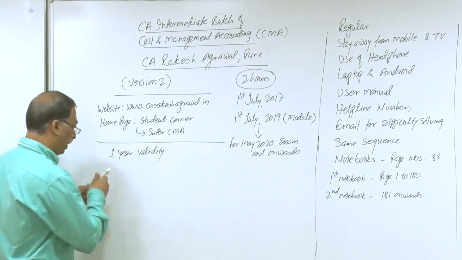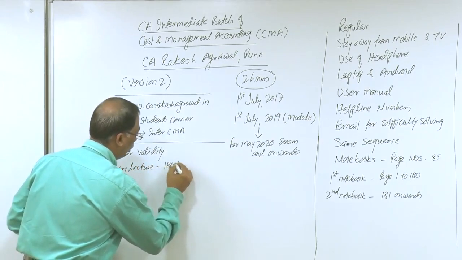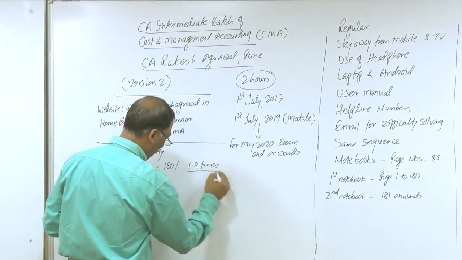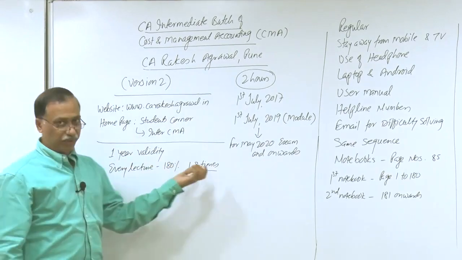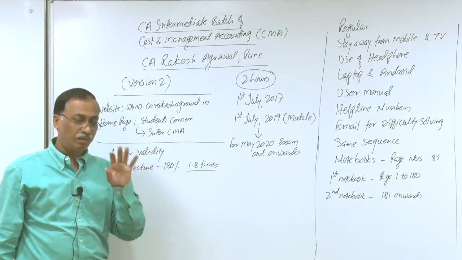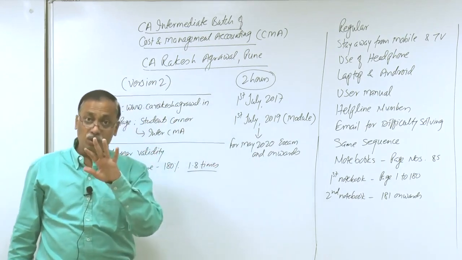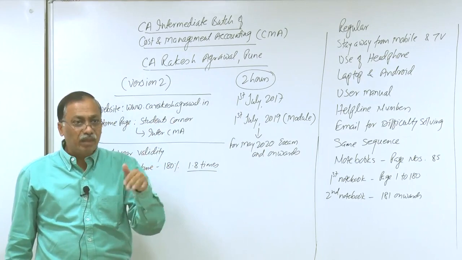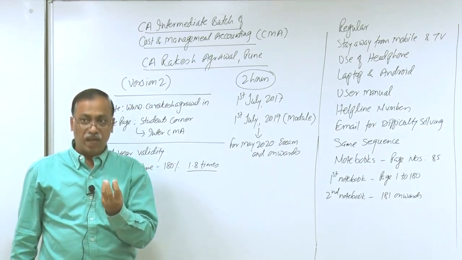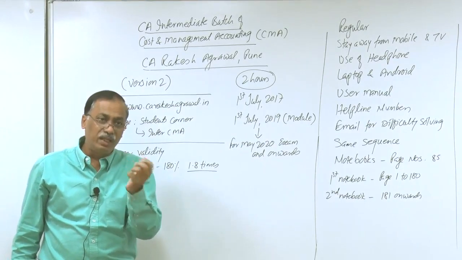Plus, every lecture can be viewed 180%, means 1.8 times. Now what does it mean? This is another parameter which software people have included. Every lecture can be watched maximum for 1.8 times, meaning you can watch that lecture once fully and later on you can watch it 80% time extra. It means if the actual recording is of 100 minutes, you can watch that lecture for 180 minutes. So we are providing 80% extra time to you.